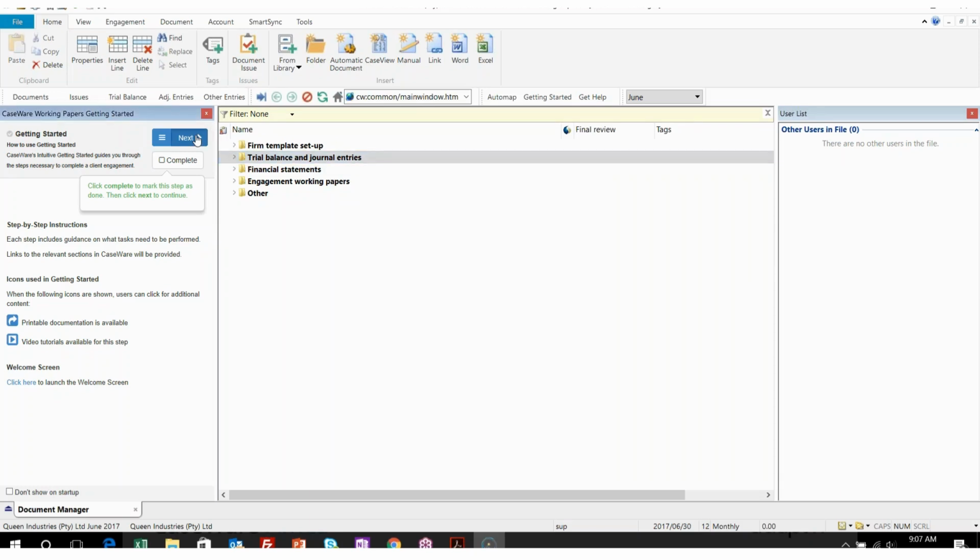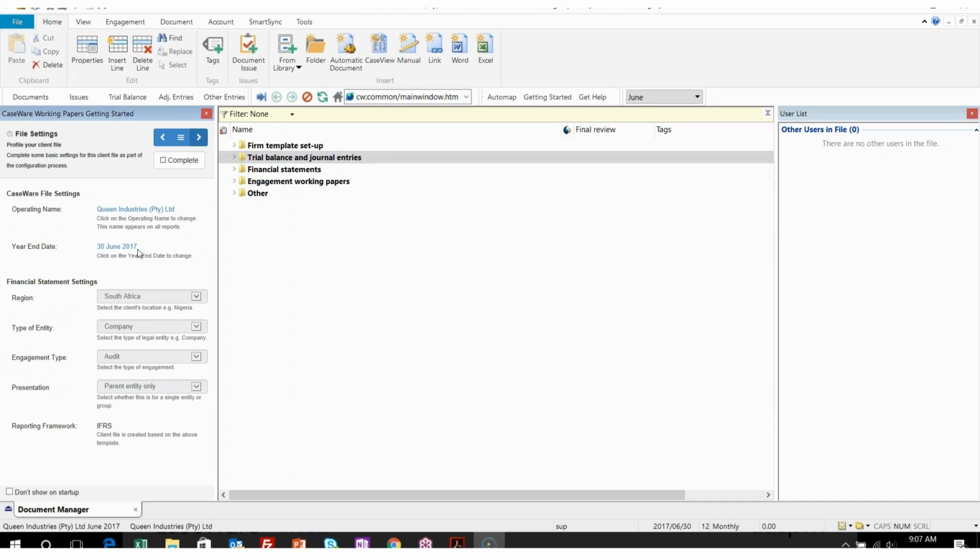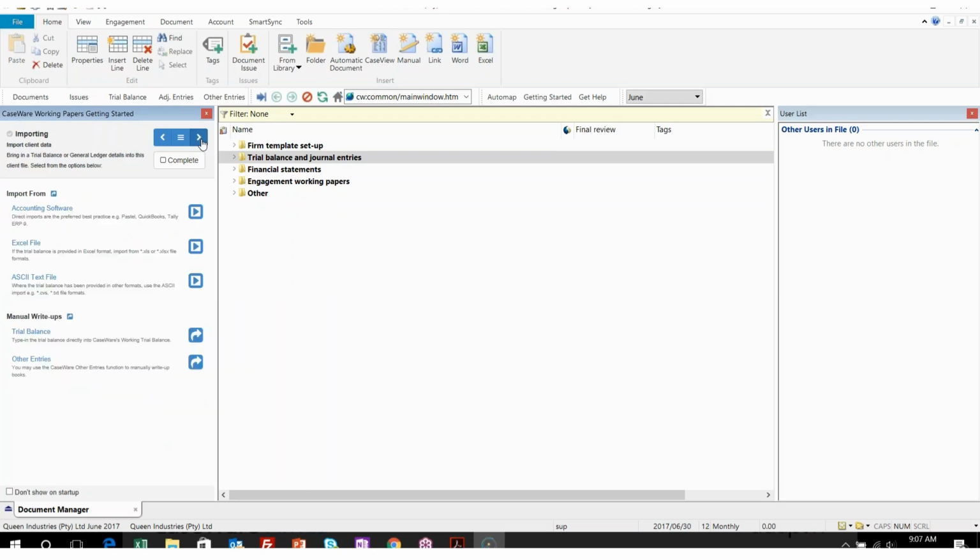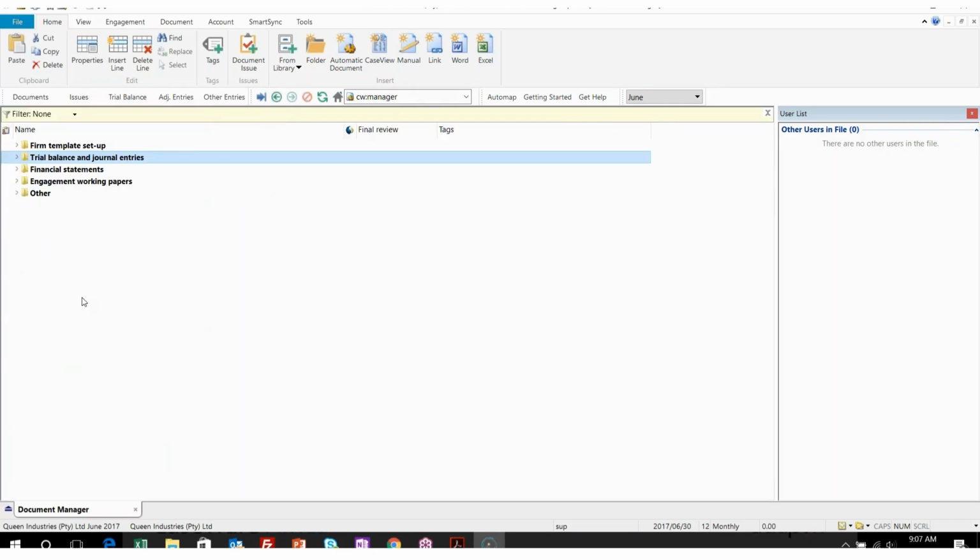Any new beginner that wants to use CaseWare can click on next, and that'll assist them in completing all the regions, etc. As well as if I go to the next on how to import, there are nice YouTube videos which you can also refer back to. For today, I'll be closing that, and we'll just be using our file here.